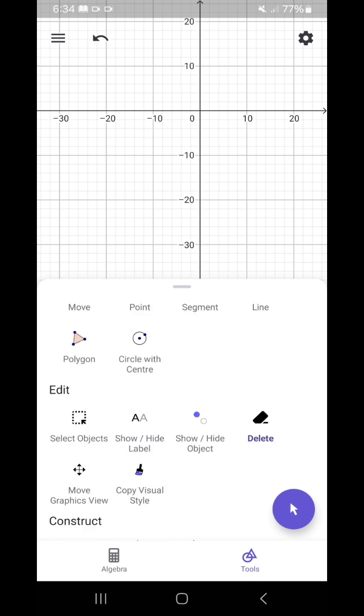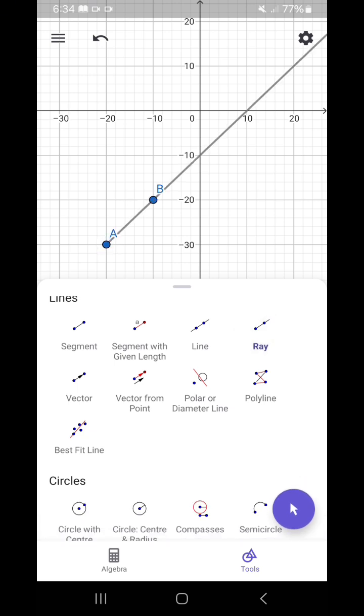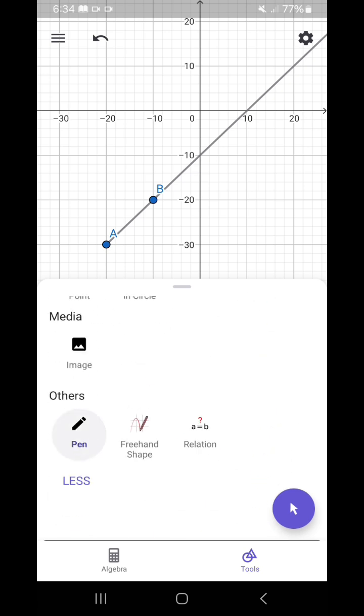So atong i-illustrate aron mas makita ninyo. So ang ray. So pili lang ta og 2 points again. So di ba? Na siya usa ka point nga nay-end, then ang usa is infinite na. So this time inignotate na to ani dili jud ni siya pwede mabalik. Kay ngano man ang usa infinite, ang usa finite man. So inignotate na to ani point, then line, then arrow, then AB. Dili jud na nimo siya pwede muon nga BA since dili naman na sila same. Kay ang point A mao man to ang beginning, then ang B mao na to ang ending.